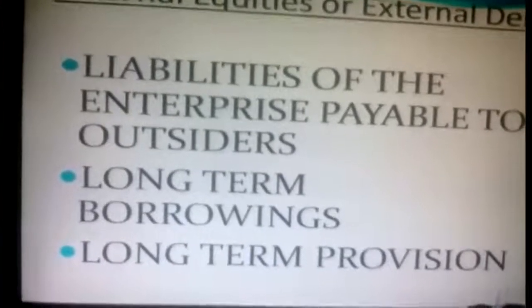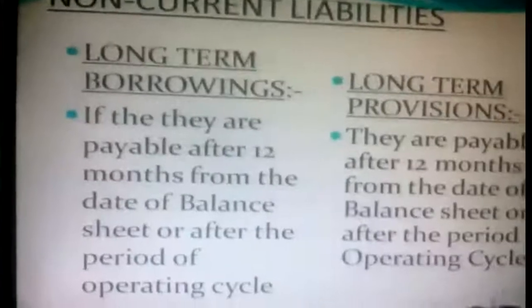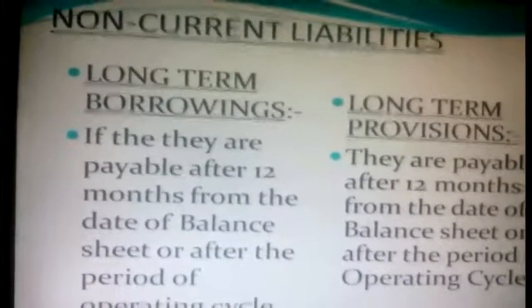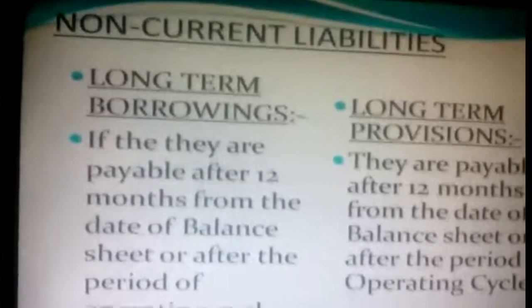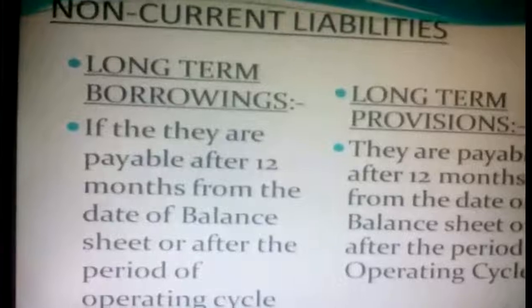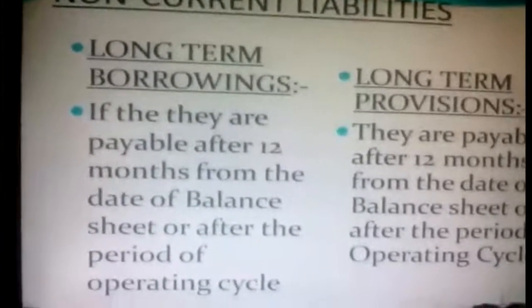Then long-term borrowings. What is the meaning of long-term provisions? We will discuss later. So what are non-current liabilities? As you know, in the company accounts balance sheet format, under non-current liabilities, long-term borrowings and long-term provisions will come. What is the meaning of long-term borrowings?